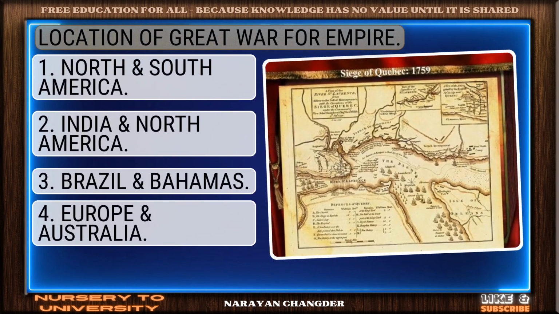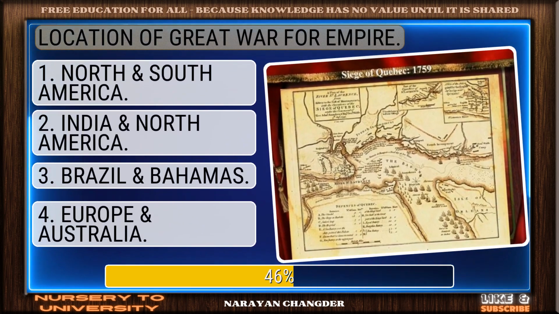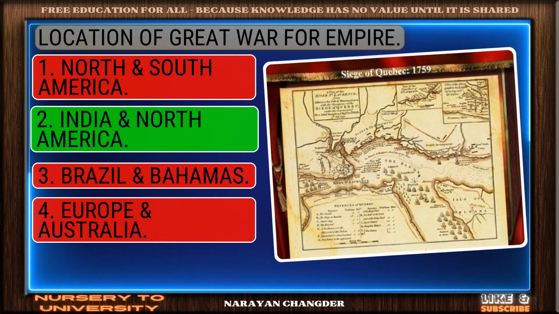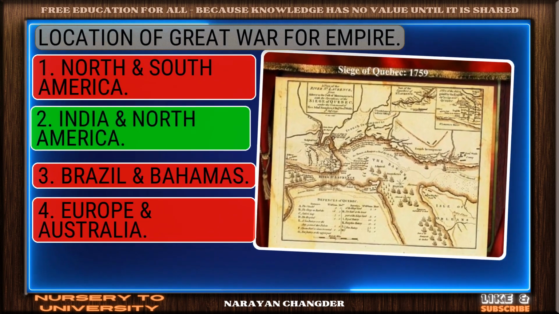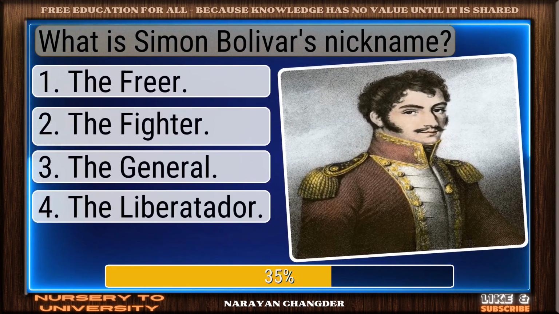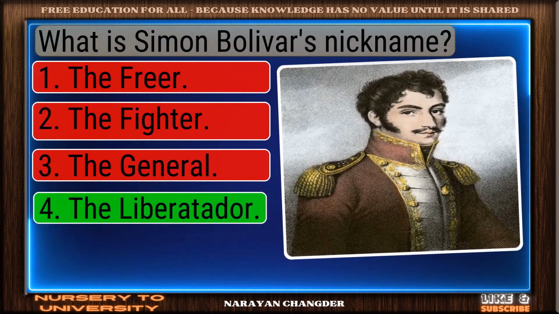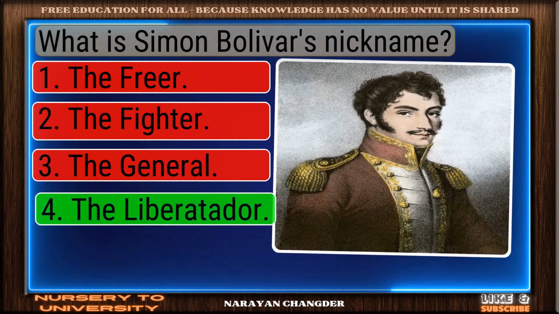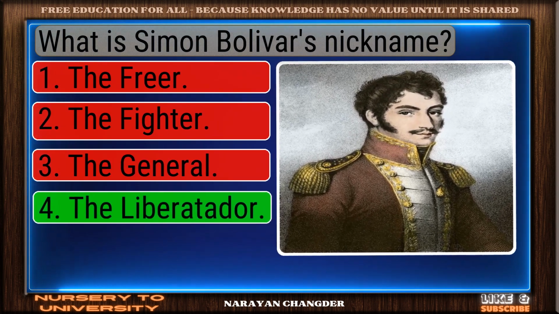Location of Great War for Empire. You chose India in North America, and it is correct. What is Simon Bolivar's nickname? Nice work. You chose the Libertador, and it is correct.